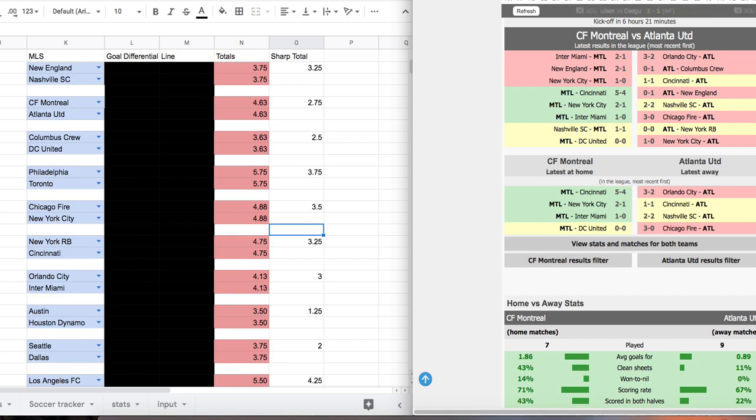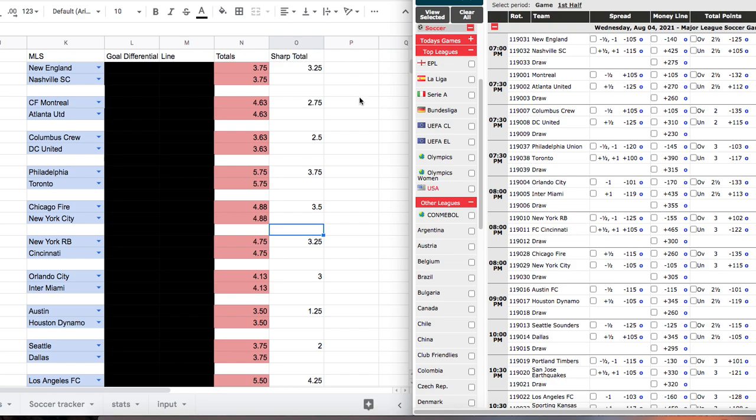All right, so enough of that. So let's dive into the actual totals. I'm going to show you how I calculate margins, very similar to how we do sides as well. New England and Nashville. And what I've got right here, this is the old way that I calculated it, and this is the new way.